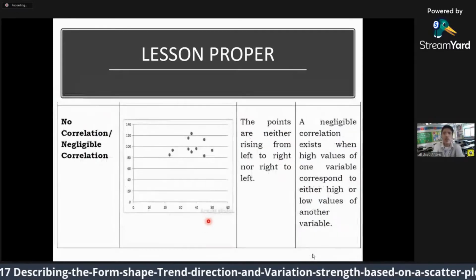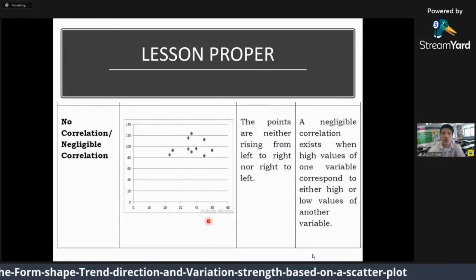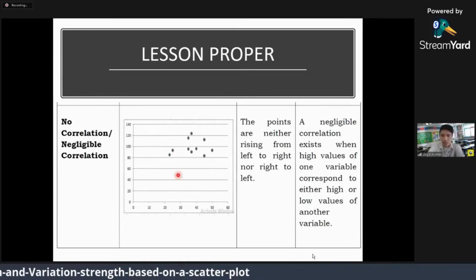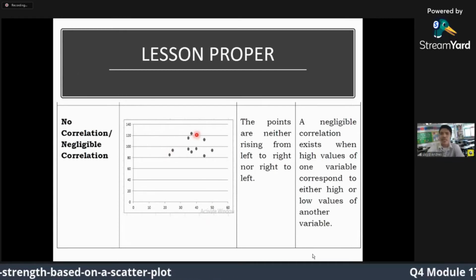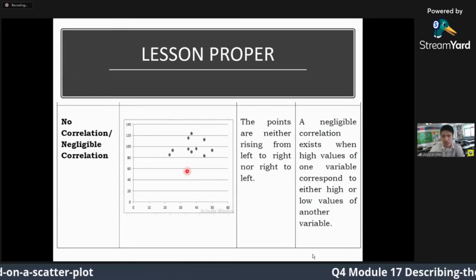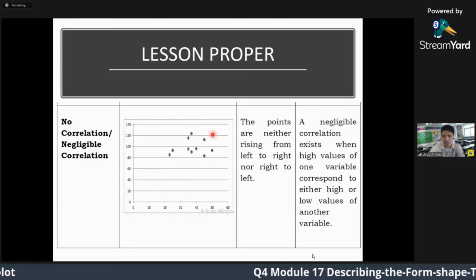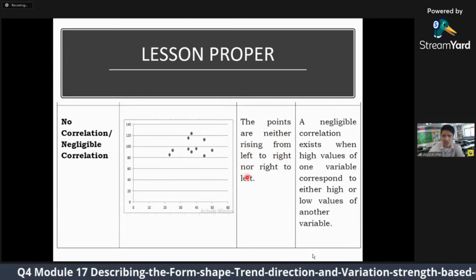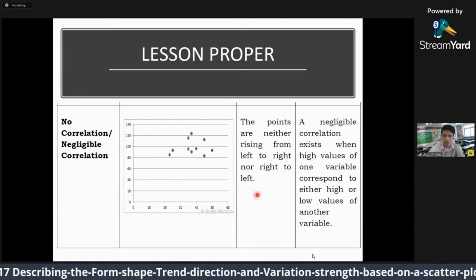So, the third one is no correlation or negligible correlation. Ingani po ang itsura. Kung tanaw nimo, wala kay makita ang trend. Dili ka kaingon nga pasaka siya, di po ka kaingon nga pababa siya. So, the points are neither rising from left to right nor right to left.